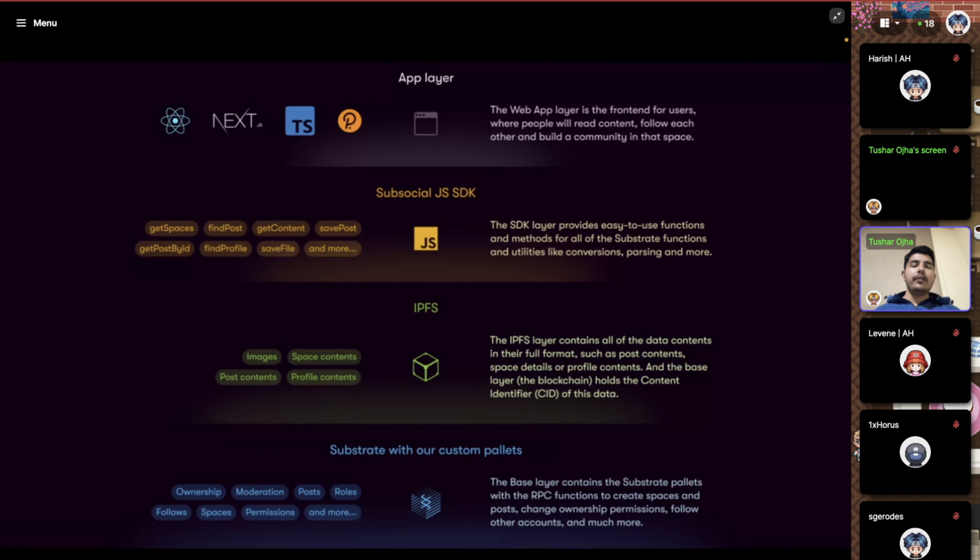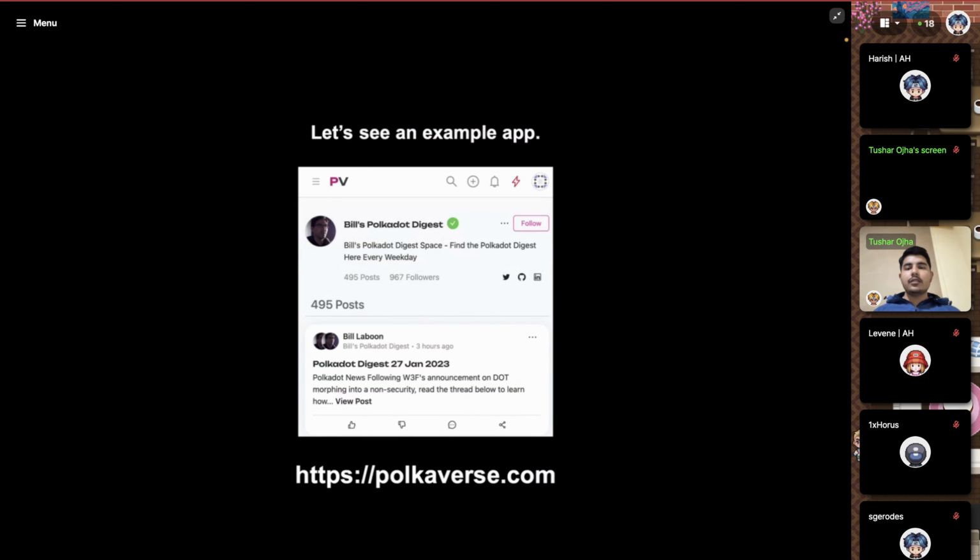And then the app layer comes, where you as a dApp creator decide what you want to build, and then you use this JavaScript SDK, leverage its power to build a decentralized social media. You engage with wallets and stuff like that. So here is one example, like the Polkadot app, which we have, polkadot.com, which you can try to see how decentralized social media can be so good.